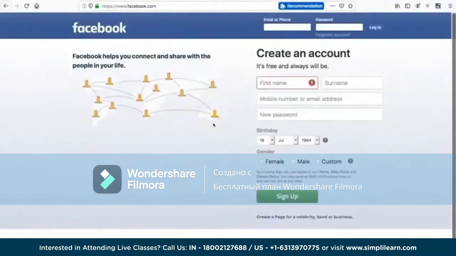Now as a tester, what would you do? You would write multiple test cases to test each of the functionalities on this page. You will use multiple data sets to test each of these fields like the first name, the surname, mobile number or the new password. And you will also test multiple links. What are the different links on this page, like say forgotten account or create a new page. So these are the multiple links available on the web page.